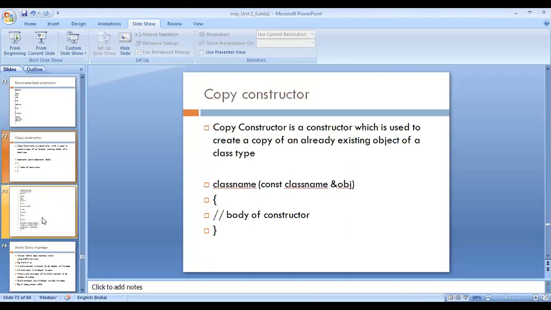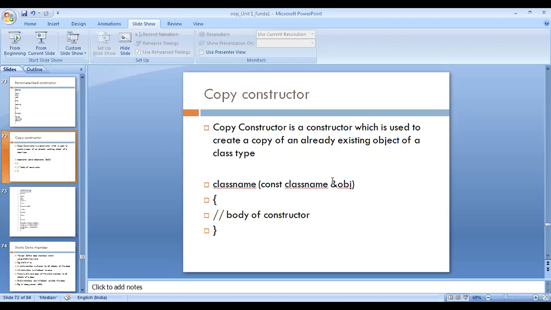The third type of constructor is the copy constructor. A copy constructor is a constructor which is used to create a copy of an already existing object of a class type. The syntax for a copy constructor is: the class name, or you can say the function name, is the same as that of the class name. Then inside the brackets, we need to pass a reference to an object of this class. And this is the body of the copy constructor.